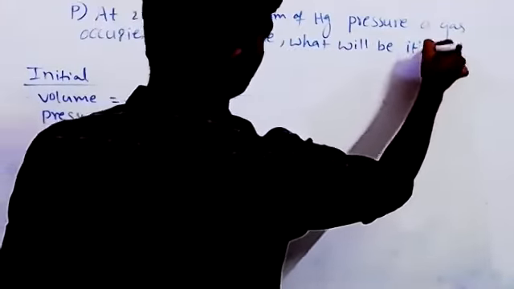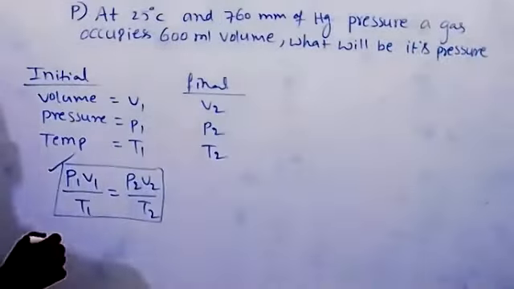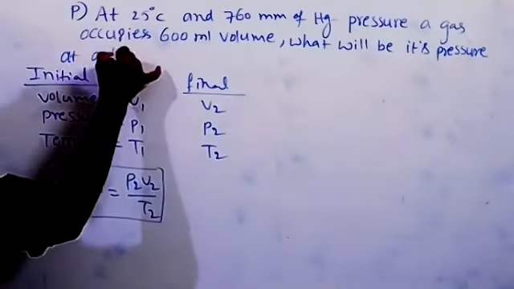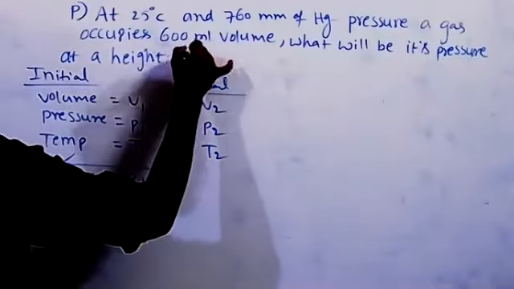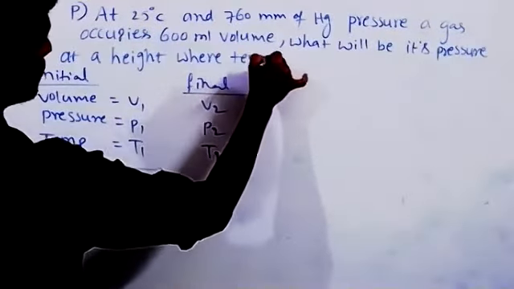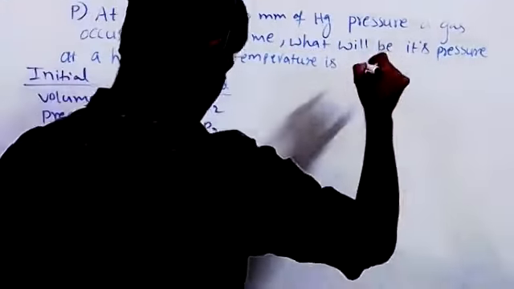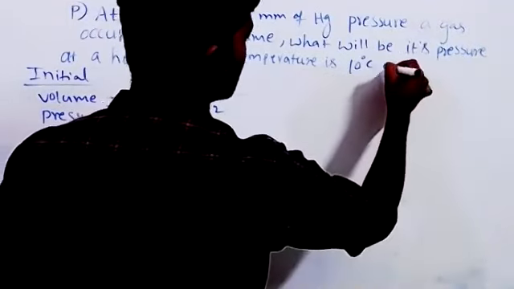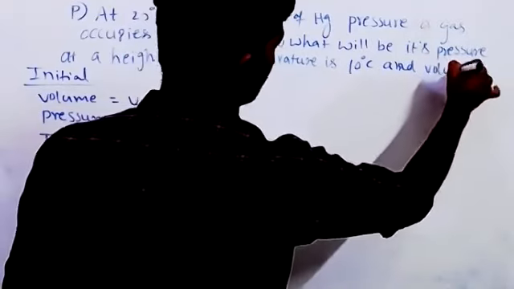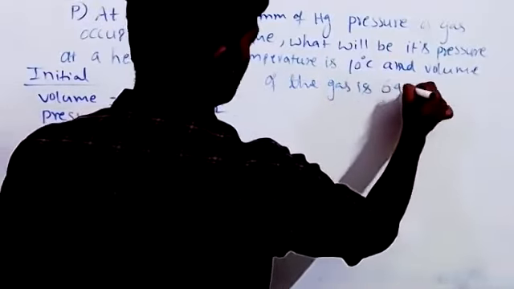What will be its pressure at a height where the temperature is 10 degrees centigrade and the volume of the gas is 640 ml?